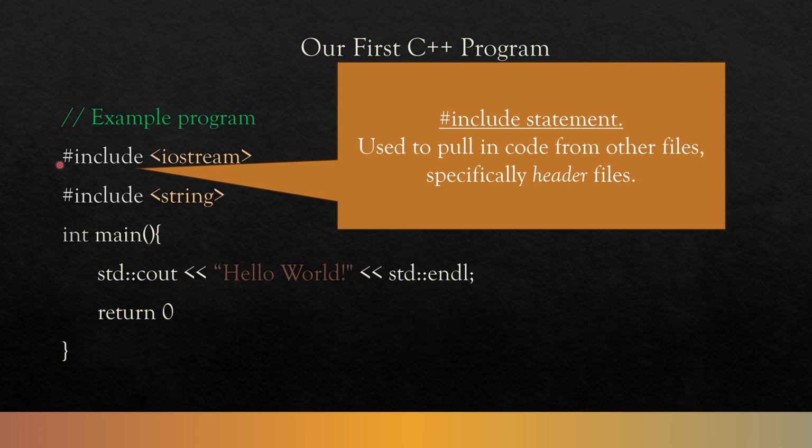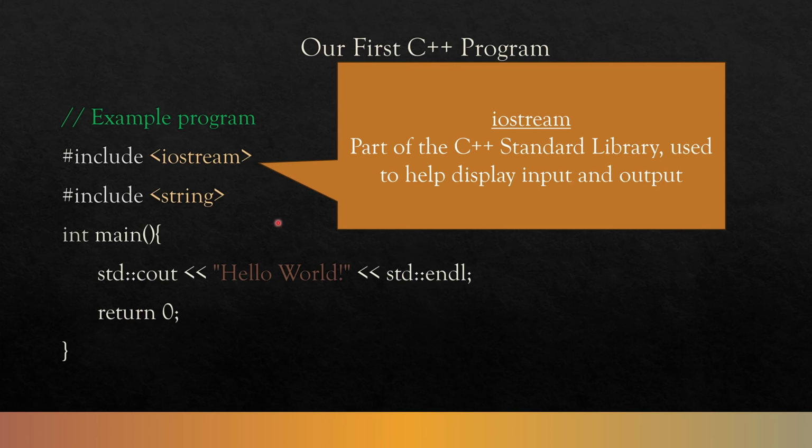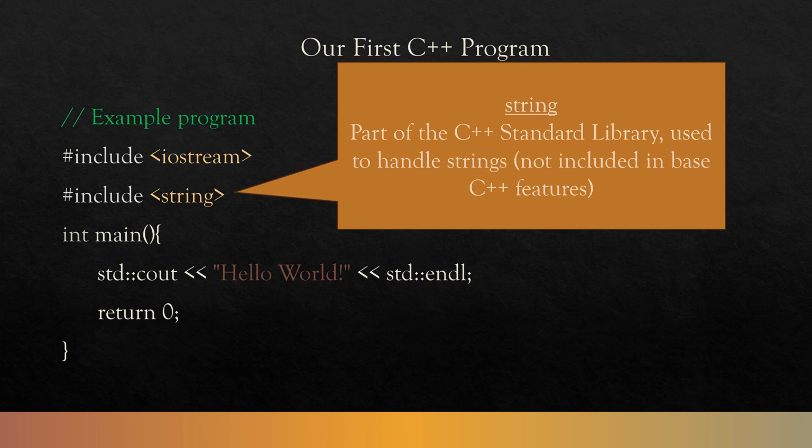In this case, this is including an IO stream, which is a library that we have access to in raw C++ that gives us access to input and output, IO, input, output. Right? So it's part of the C++ standard library used to do input and output. We have string, which is another part of the C++ library that handles strings.